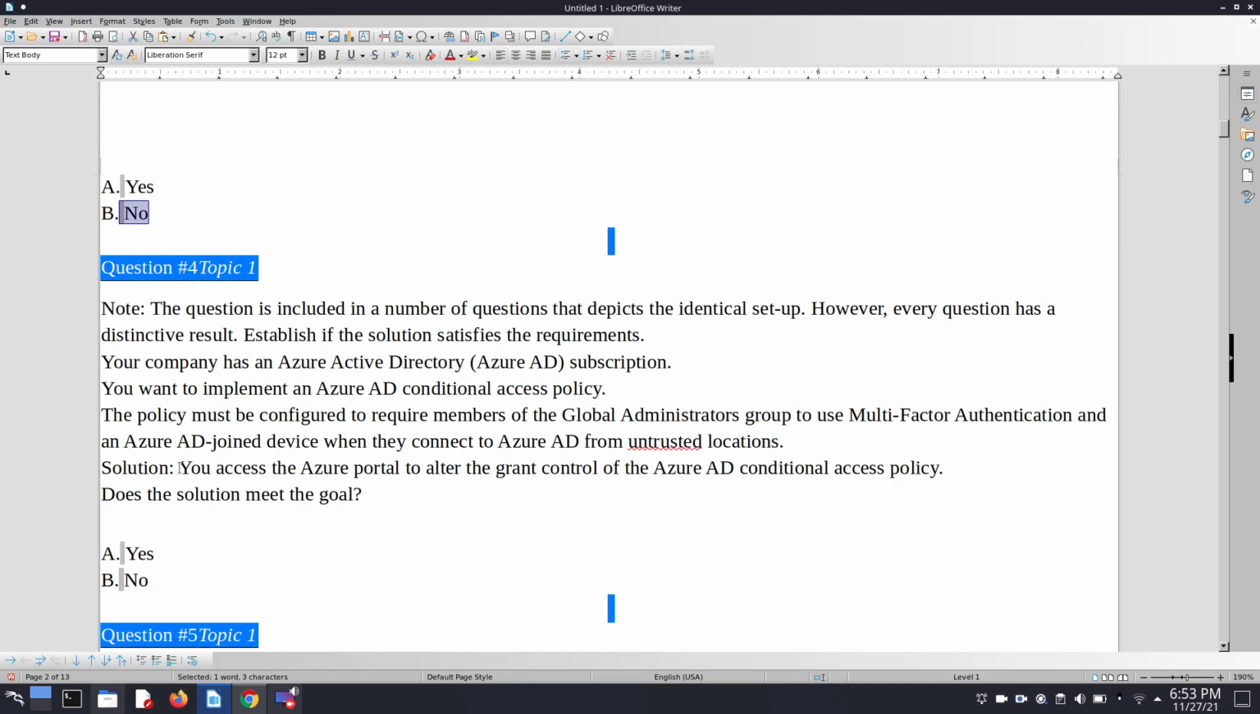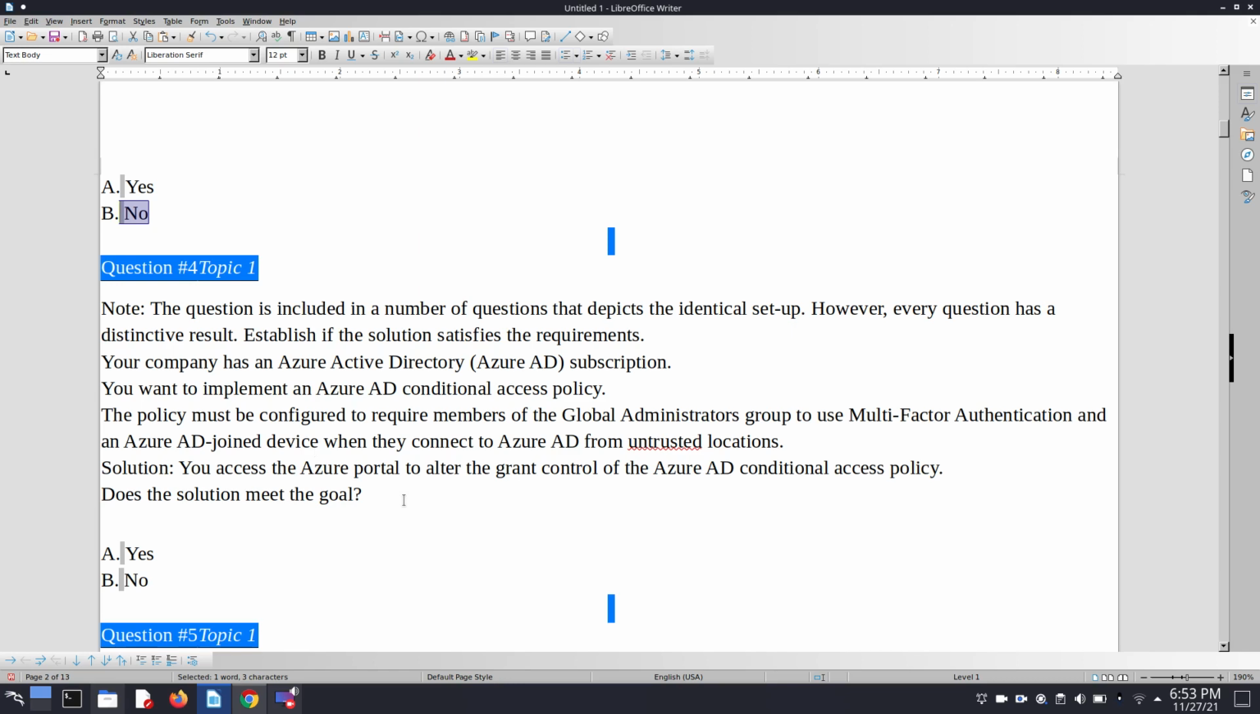So here we have a given solution: you access the Azure portal to alter the grant control of the Azure Active Directory conditional access policy. Does the solution meet the goal? Yes, this solution meets our goal, because when you access the Azure portal and alter the grant control of the Azure Active Directory conditional access policy, we can achieve both goals, MFA and Azure Active Directory joined devices.